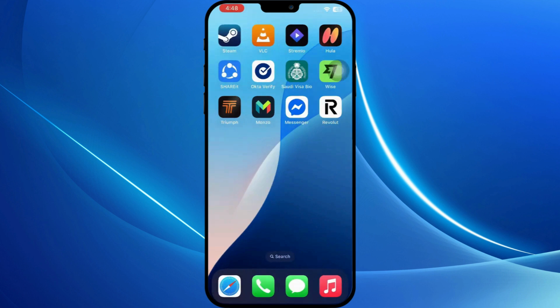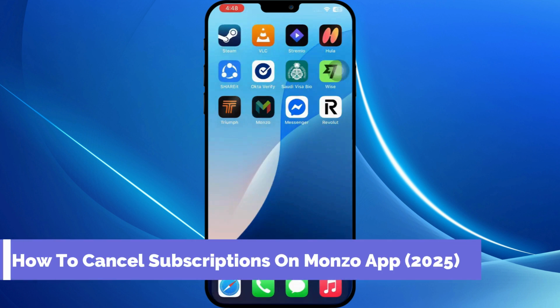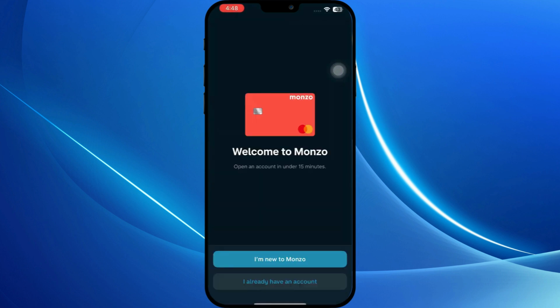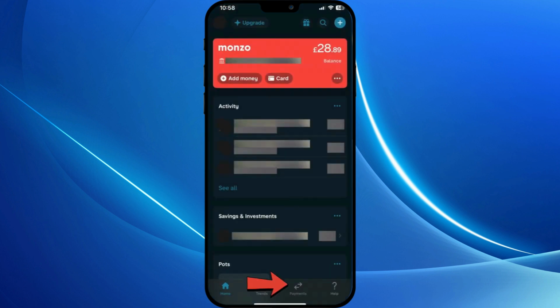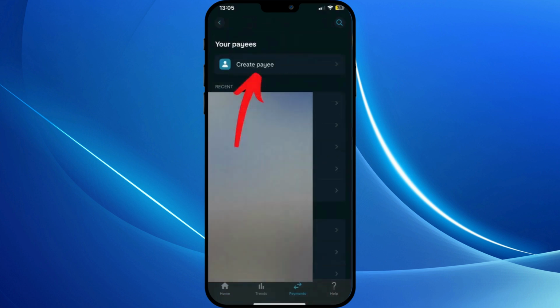In this video, I'll show you how to cancel subscriptions on Monzo app 2025 step by step. First things first, open up the Monzo app on your phone. Once you're in, tap on the payments option located at the bottom of the screen. After that, select See All Pays and then tap on Create a Pay.